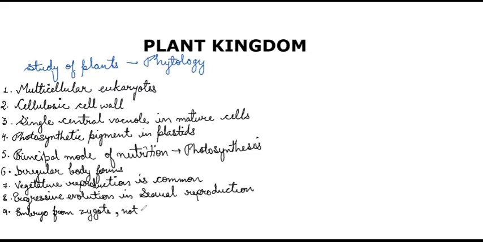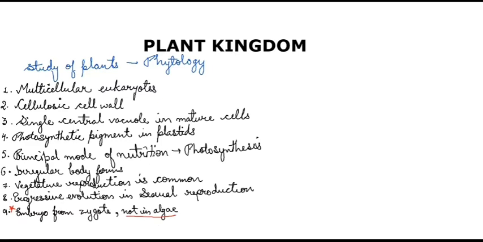So mark this point with a star mark because a question can come in the form: embryo formation starts from which member of kingdom Plantae? It starts from Bryophyta, because algae do not have embryo formation. In algae, the zygote will directly form the new organism. Embryo formation is not there.